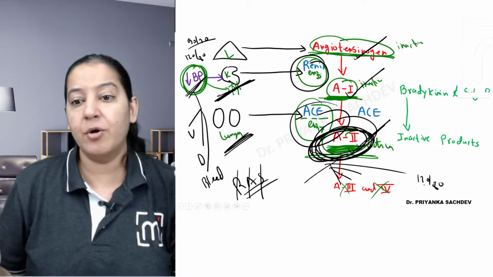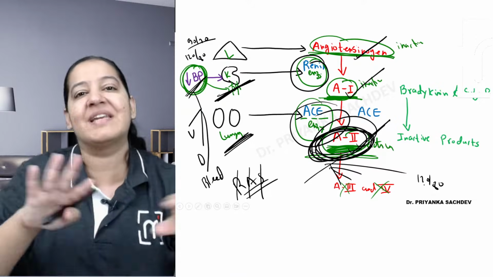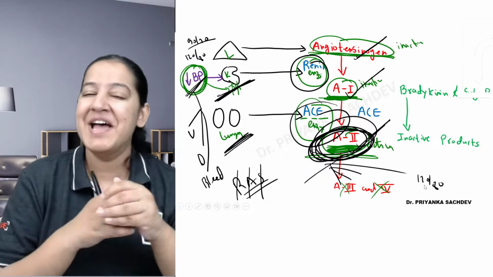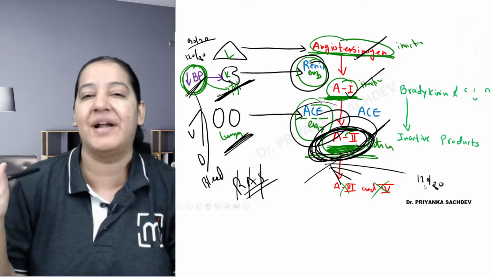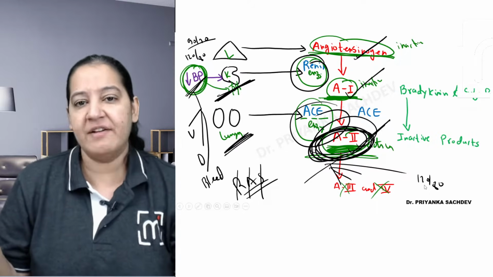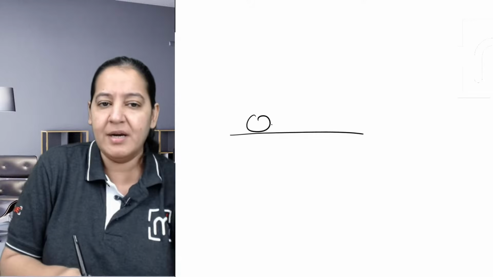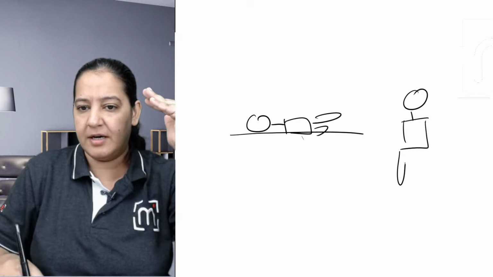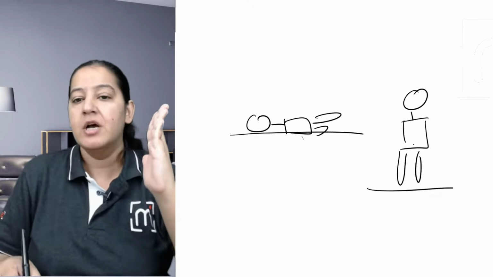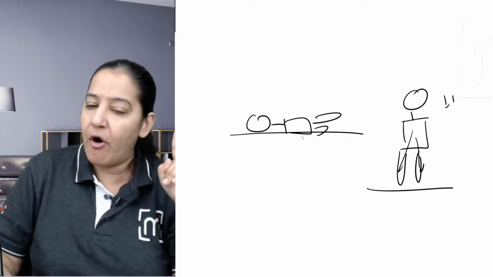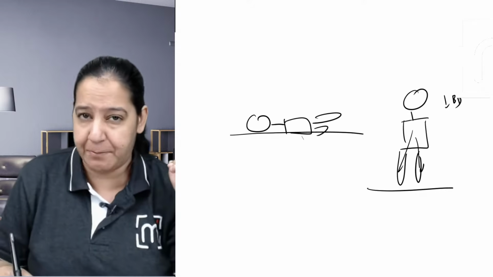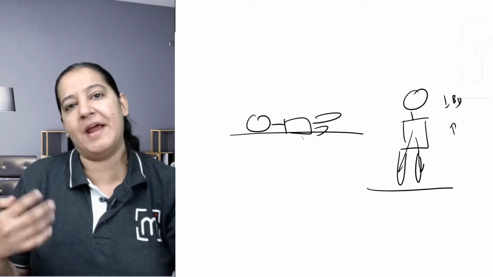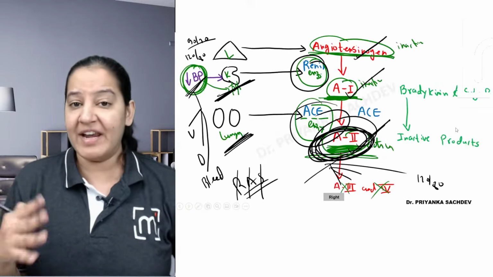So this is how we maintain our BP, and we don't die when our BP falls. You got my point? So we are not going into shock unless this system is inactivated. We all have the system. Thankfully, thanks to God, this system is present in all of us, in all human beings on this earth. It is inbuilt, it is given. We don't think about it. Whenever I get up in the morning from a supine position, suddenly I am in a standing position, so all the blood goes to the legs, and we have a fall in BP. This is known as postural hypotension. At that time this system comes into role, again increases the BP and maintains the BP. Every time it comes into role whenever there is a fall in BP.